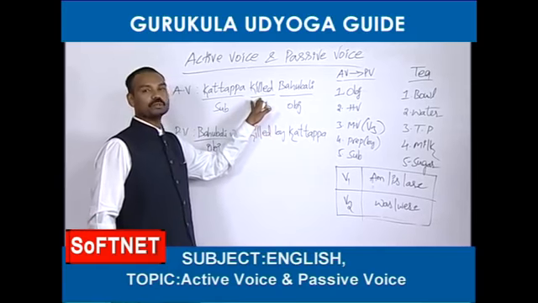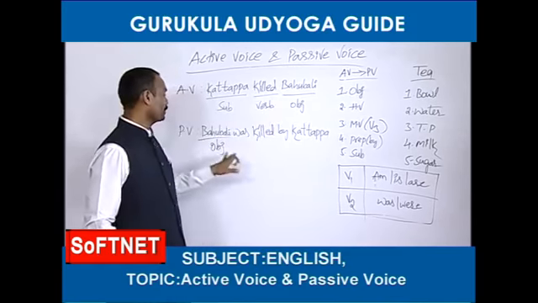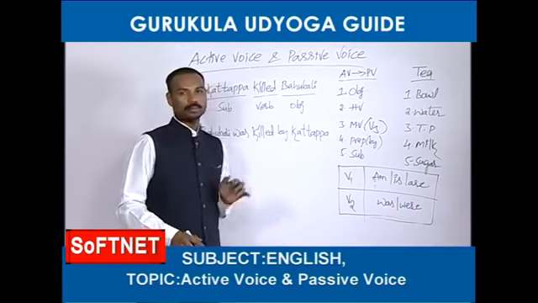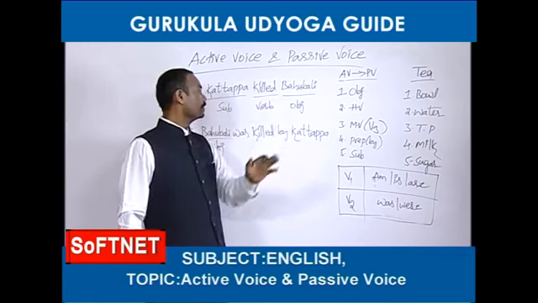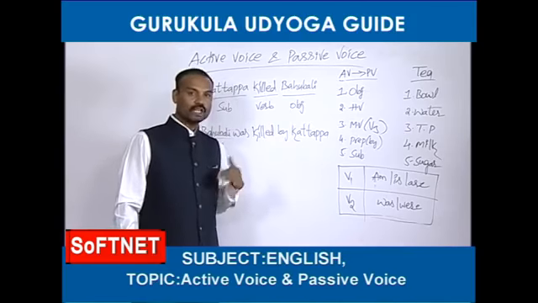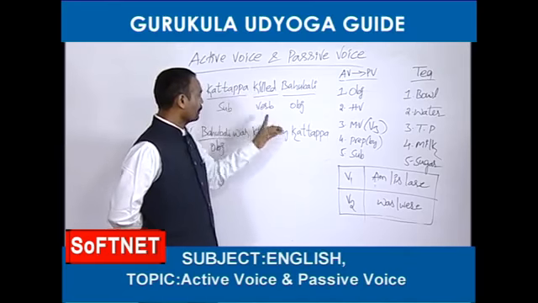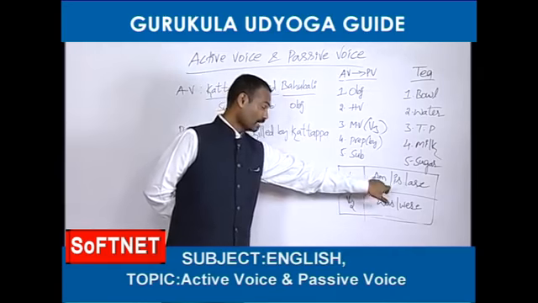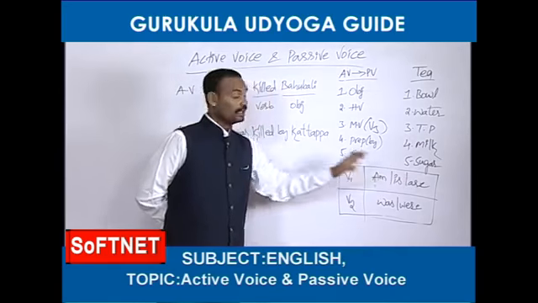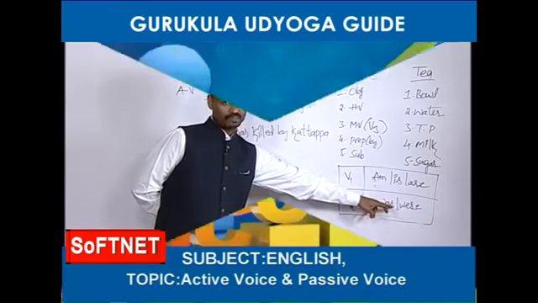How to find out the object? You should go to the verb and ask a question with what and whom. The coming answer is called the object. Next, you should know the helping verb. The helping verb is called the B form here. Sometimes the helping verb B form is given in the activized. If they don't give the helping verb in the given activized, you can depend upon the main verb. If the main verb is in the first form, you can select from this list: am, is, are. If the main verb is in the second form, V2, you can select from was, were.